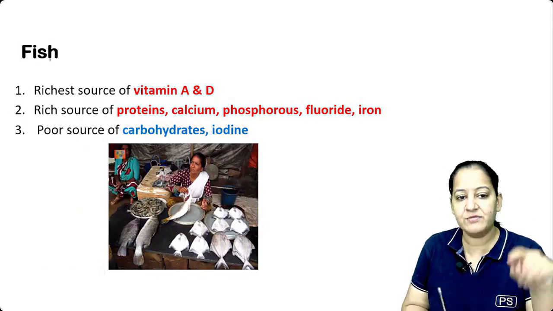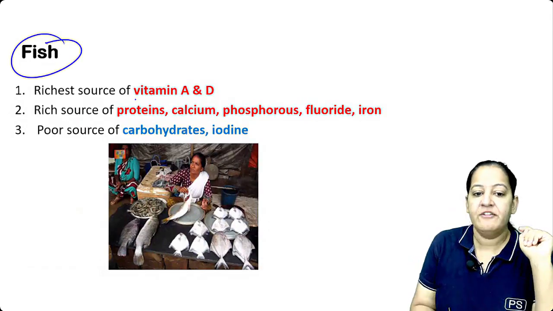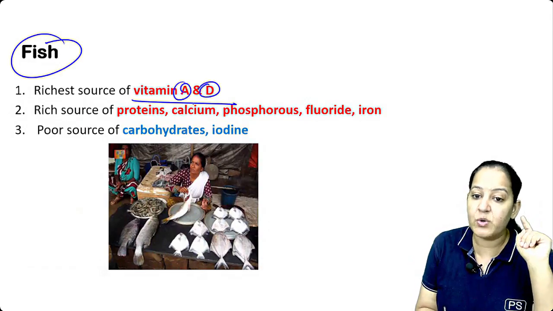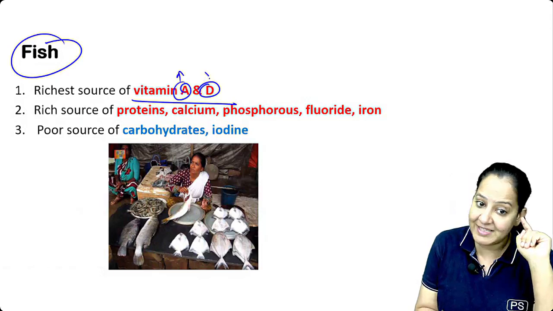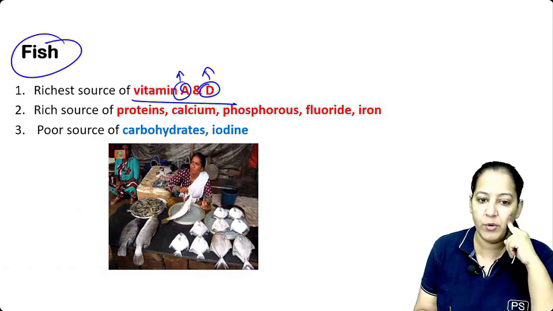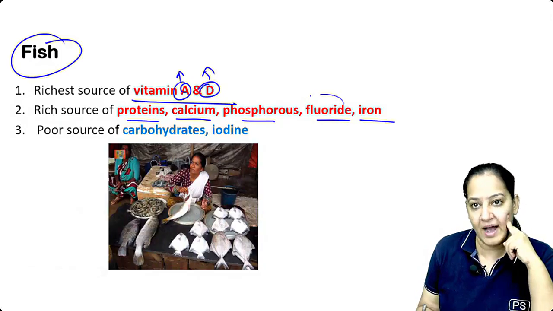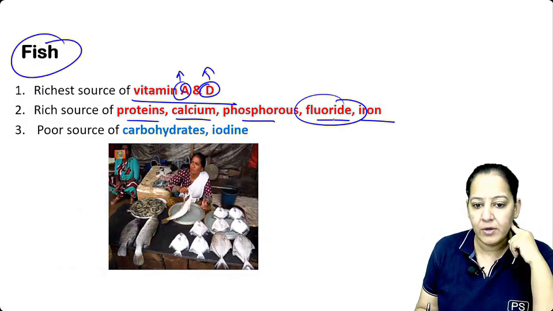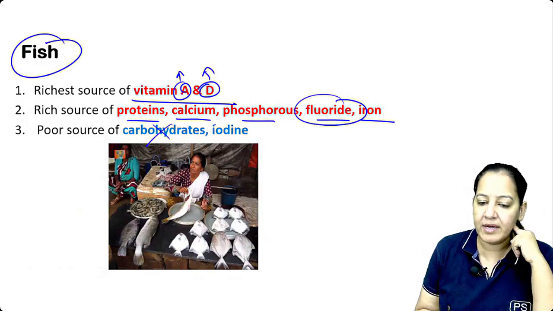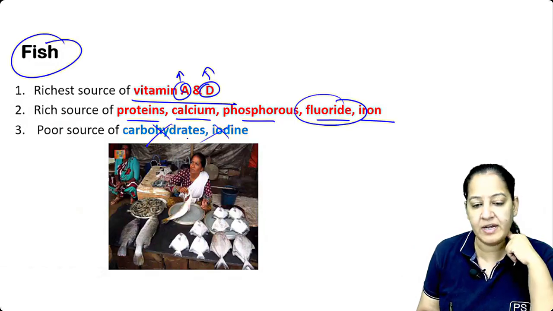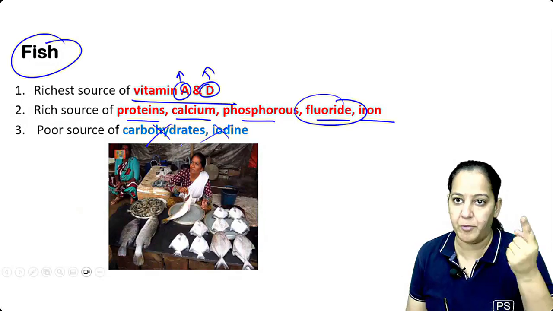Okay, let's come to the next food product, fish. Fish is the richest source of vitamin A and D, both. Vitamin A is maximum in fish, vitamin D is also maximum in fish. It is rich in protein, calcium, phosphate, fluorine, iron. I told you fluorine is also present in sea products. It is poor in carbohydrates and iodine. Fish doesn't contain iodine.